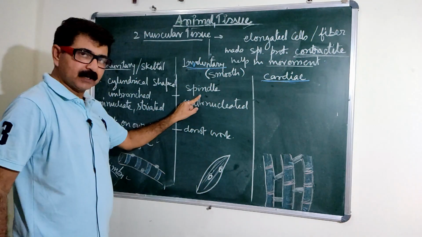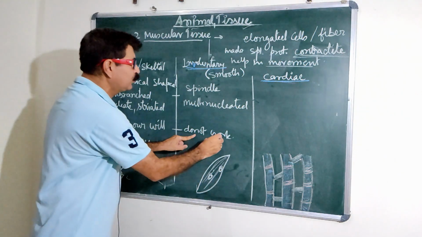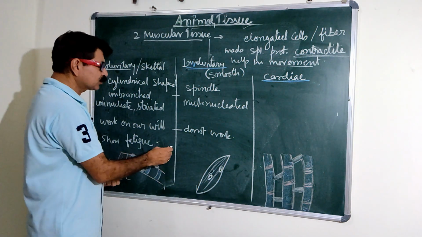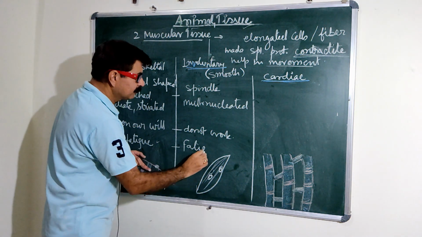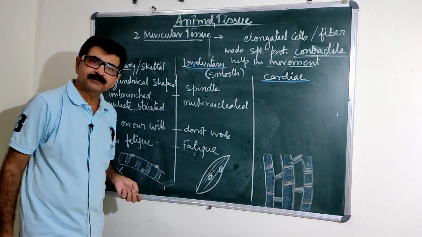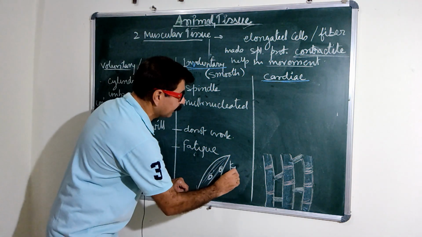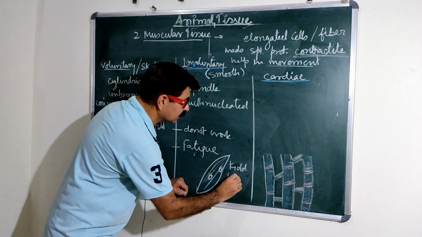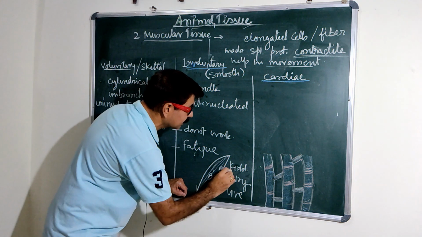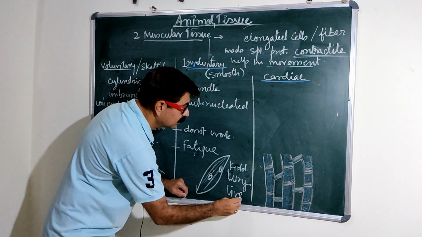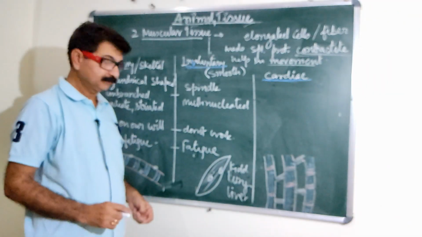First of all, they are spindle shaped, they are multinucleated, and they do not work according to our will. They also show some fatigue, but lesser. They are especially found in internal organs like the kidney, the lungs, and the liver. So many organs are there containing this one.